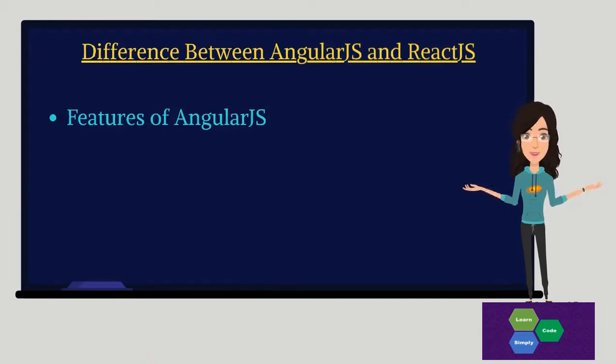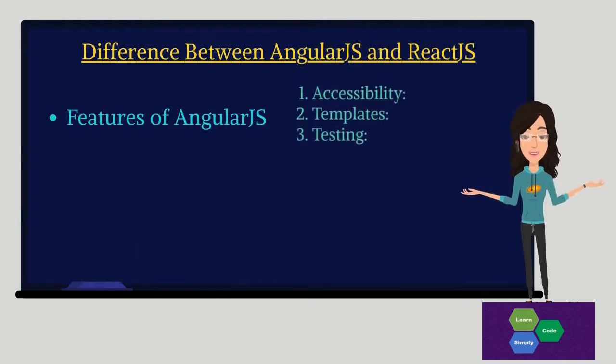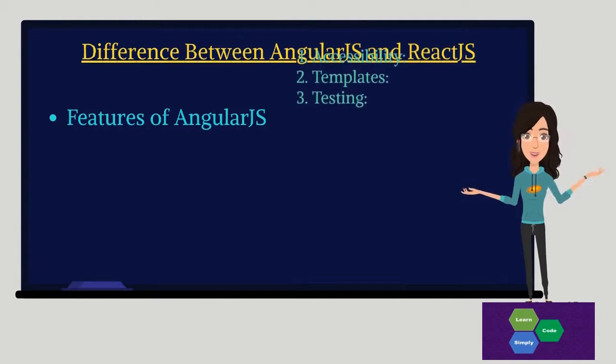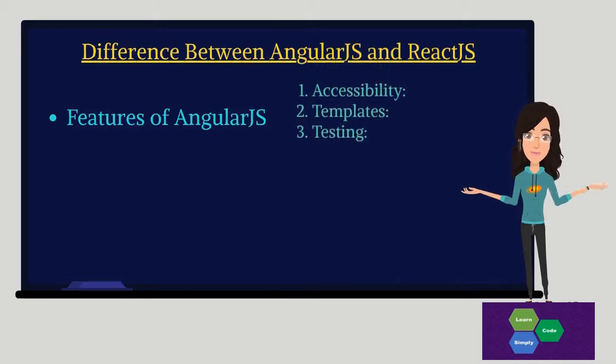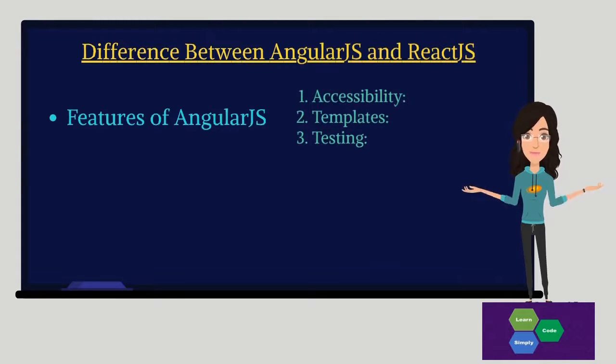Now we will talk about the features of Angular. There are three main features: accessibility, templates, and testing. Accessibility provides easier access, adds ARIA, and enables components. Angular holds several templates to create UI views in a much faster manner by providing and suggesting some syntax. For testing, the program is broken into several chunks, which makes it easier to test, and testing is performed by Protractor in this case.